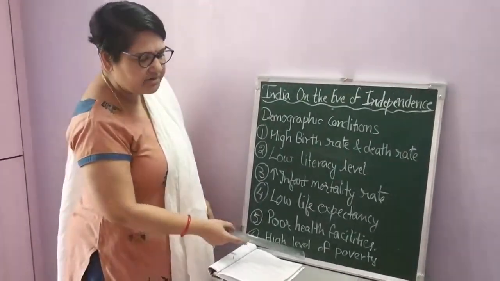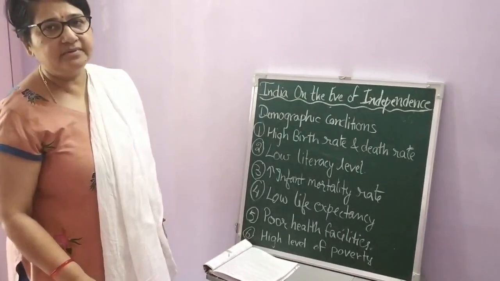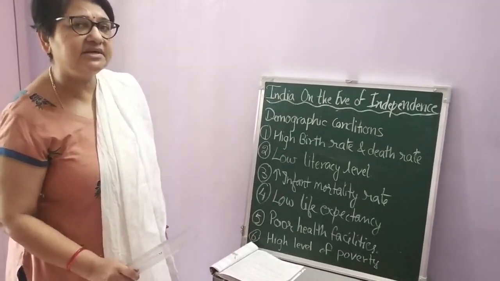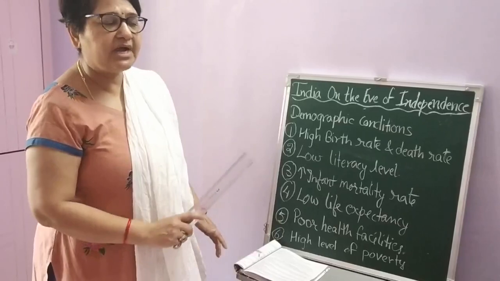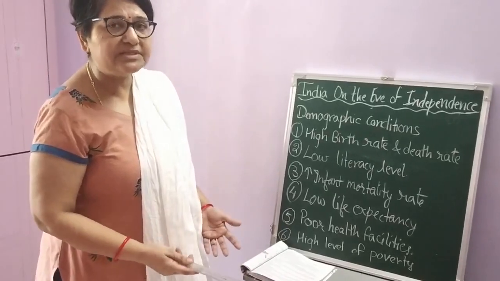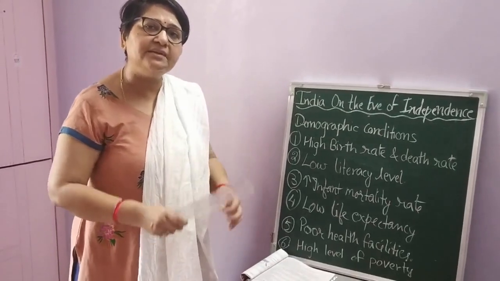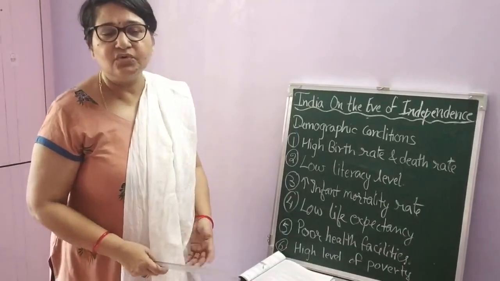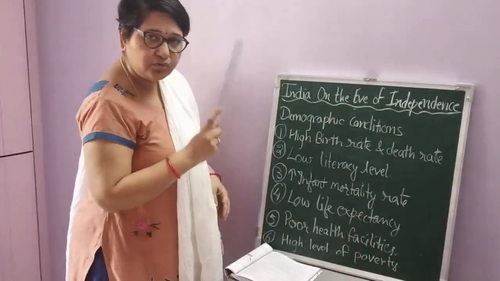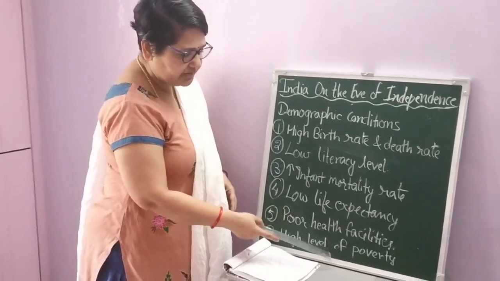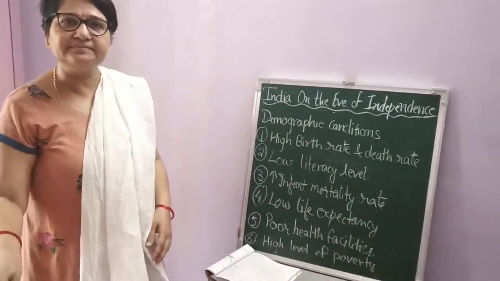Next point is high level of poverty. Obviously, people were very poor at that time. We have already discussed in our industrial sector and agriculture sector that people were losing their jobs, people were unemployed. And if unemployment is prevailing, what will happen? People are unable to earn more. People are unable to earn their basic livelihood also. So what will happen? They just fall into poverty. So at that time, due to all those conditions, the level of poverty was very high. Now let's discuss the next point.